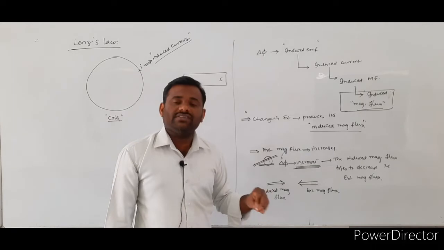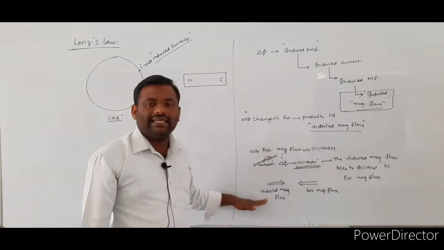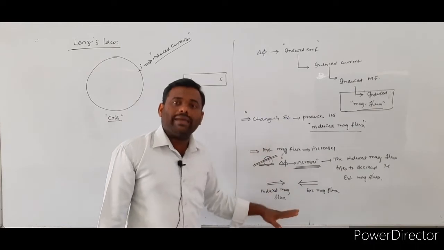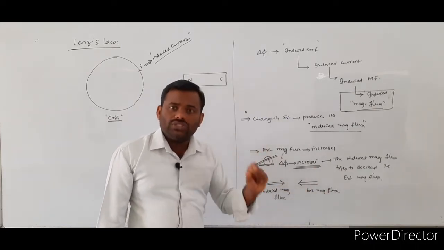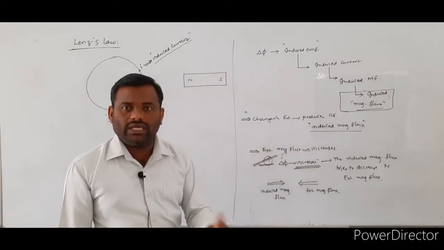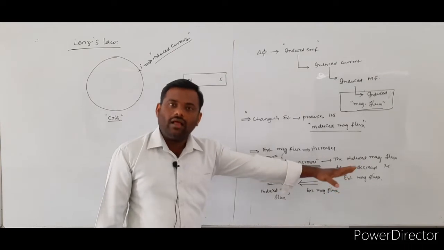For that purpose, the direction of the induced magnetic flux must act opposite to the direction of the external magnetic flux.